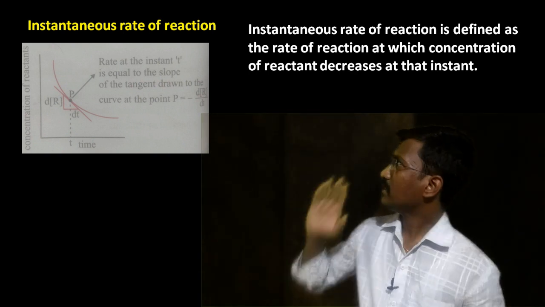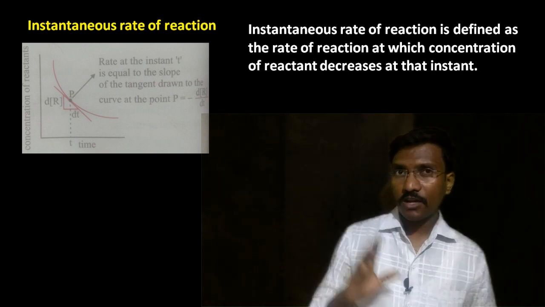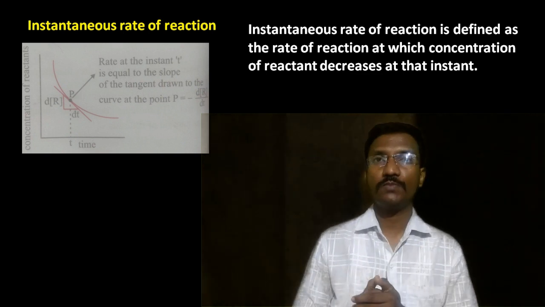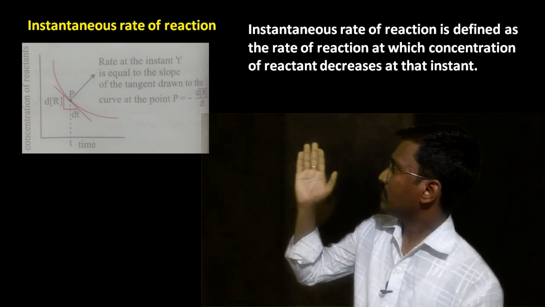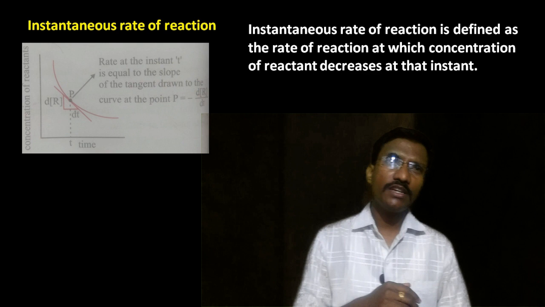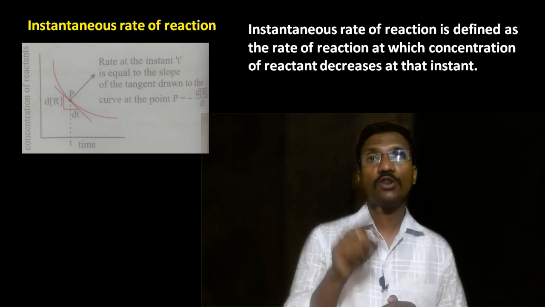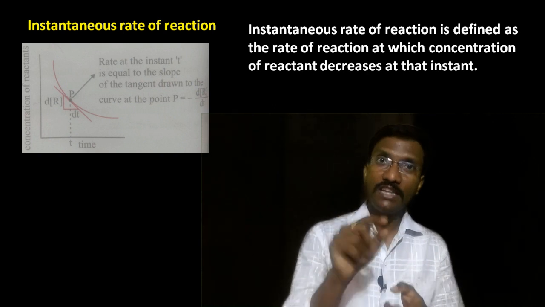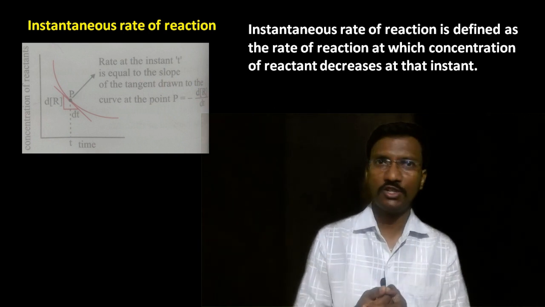Here we are defining the instantaneous rate of reaction with respect to the reactant. We may define that with respect to the product also. Same thing here, instantaneous rate of reaction is defined as the concentration of the product increases at a particular instant of time. This is called the instantaneous rate of reaction.